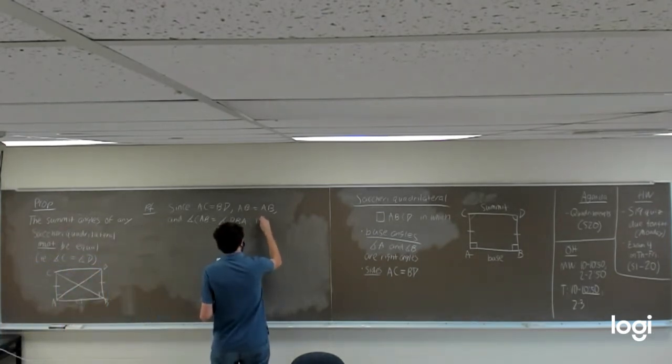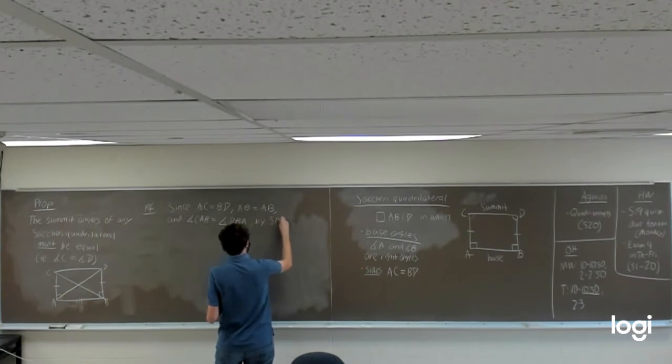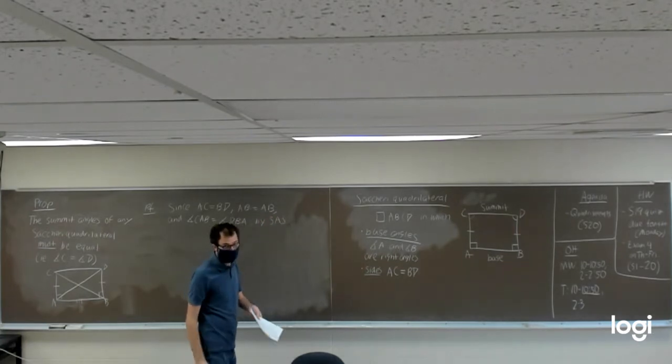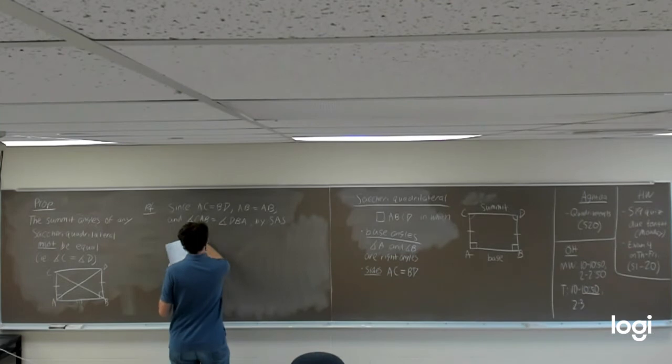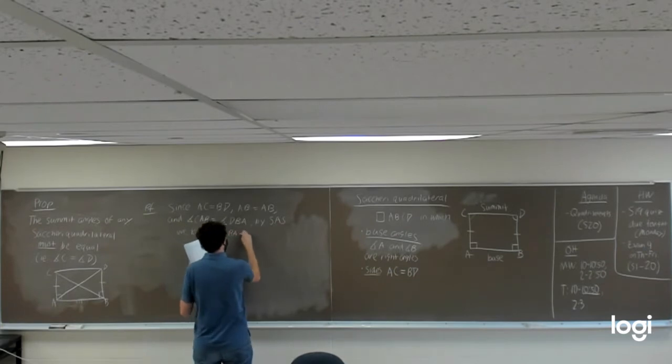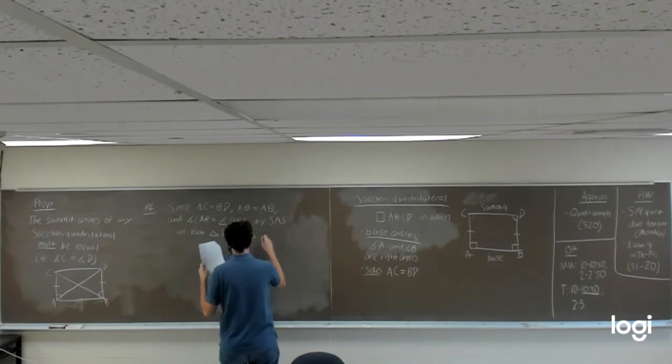So by side angle side, proposition 4 in Euclid's Elements, we know that the triangle DBA is equal to the triangle CAB.